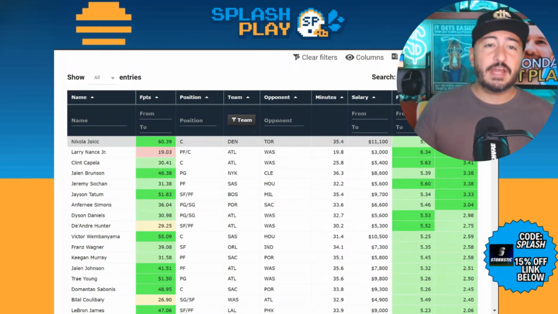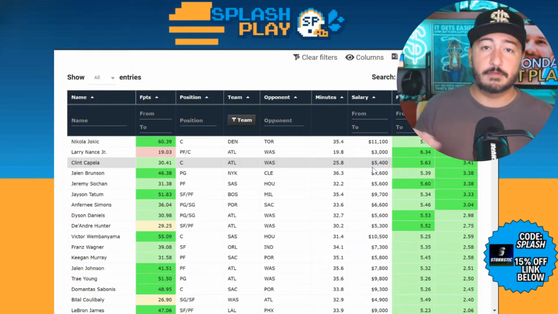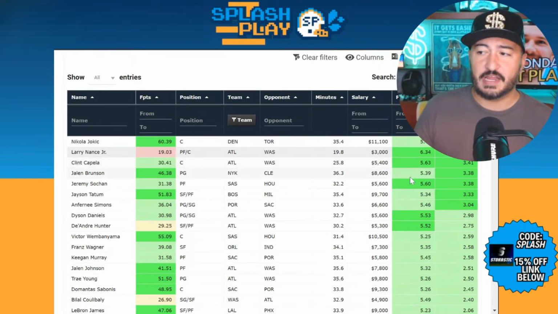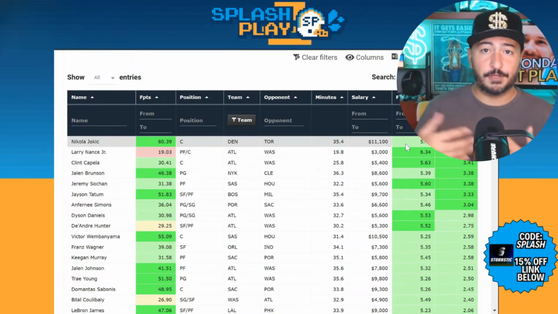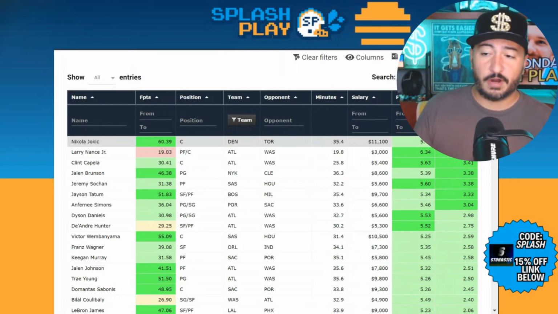So there's some ways Jokic maybe doesn't hit, and Toronto just getting boat raced entirely would be another way that Jokic doesn't hit. But for right now, if Toronto can have a little push-pull on their side and keep the game competitive, Nikola Jokic looks like a very good play with a floor and the ceiling.